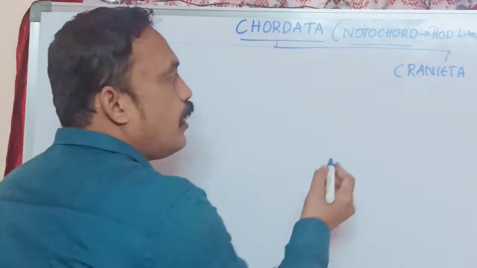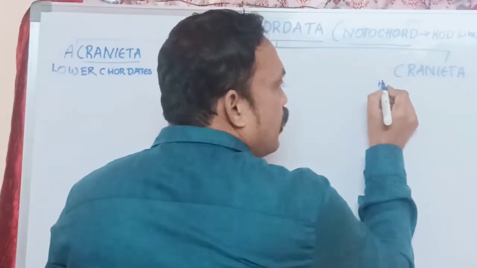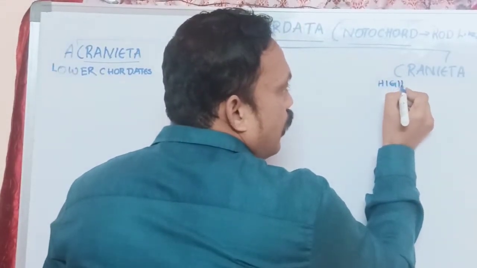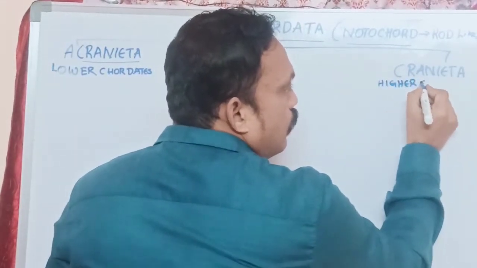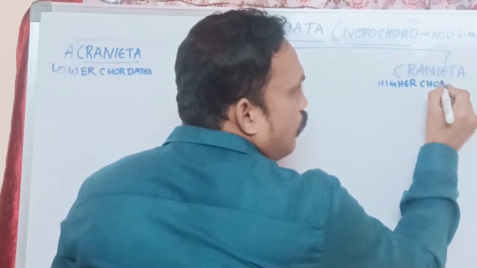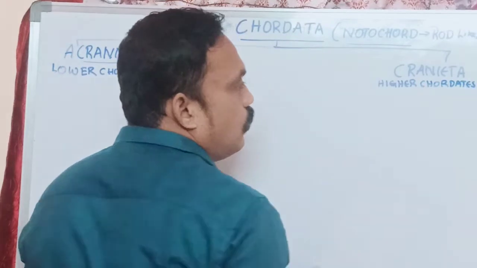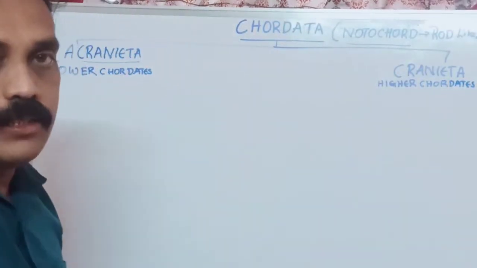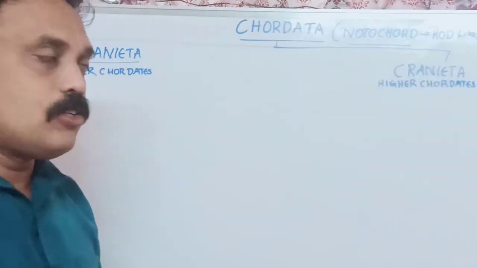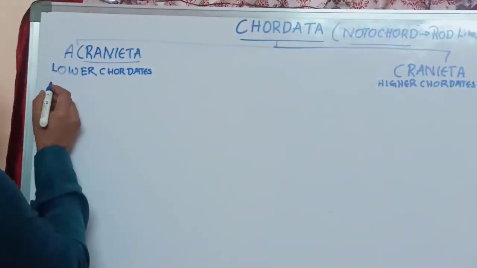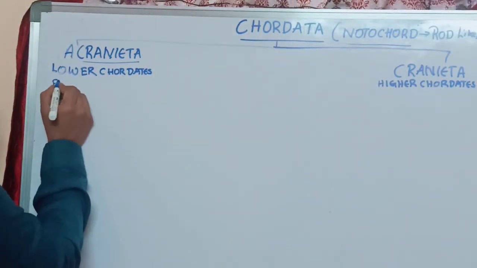Craniatas are higher chordates, meaning developed chordates. Lower chordates and higher chordates. Another name is protochordates.